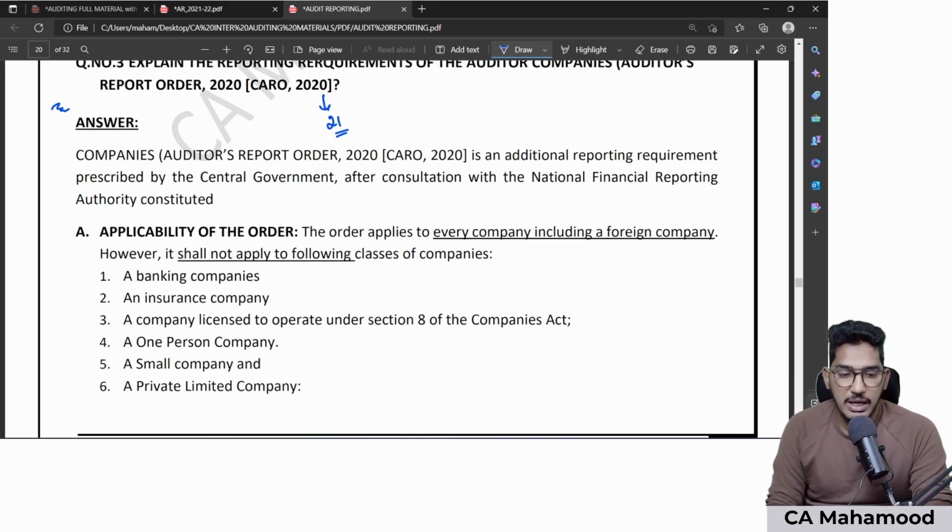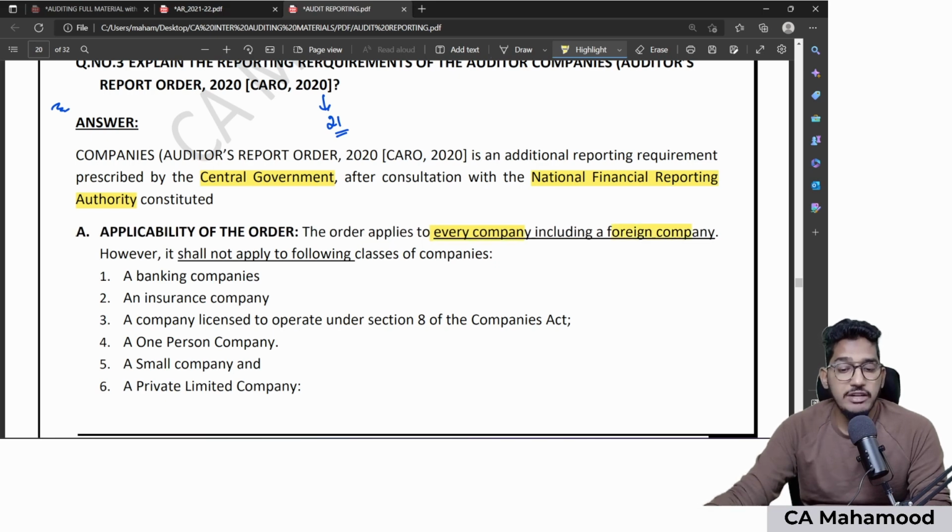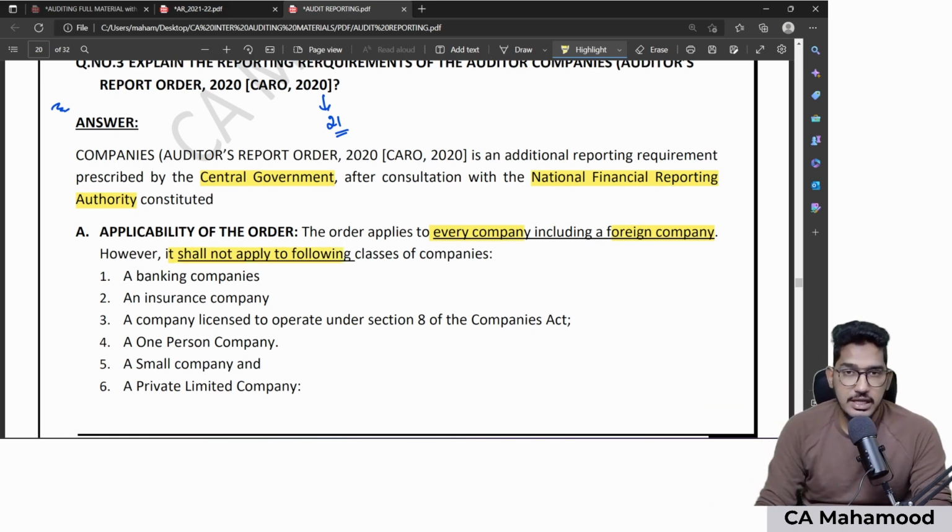So first we will talk about applicability. CARO is actually an additional reporting requirement given by the central government after consulting with NFRA, National Financial Reporting Authority. Now, this order is applicable for every company, including a foreign company. However, CARO is exempted for certain classes of companies. In case you are conducting audit of certain companies, CARO will not become applicable for you.